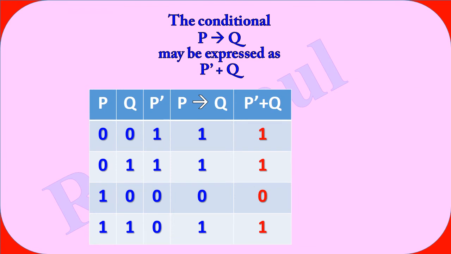Actually, the reason behind this is it can be mentioned as P complement plus Q. That is, P implication Q can be written as P complement plus Q. Check the last two columns. Both are same. Hence, P implication Q can be written in algebraic form as P complement plus Q.